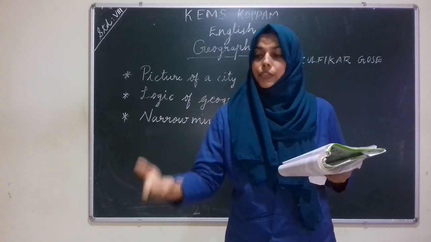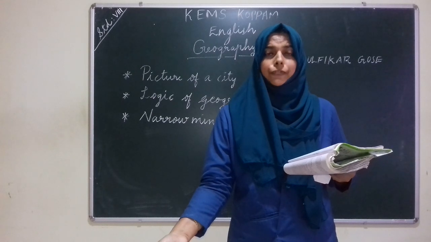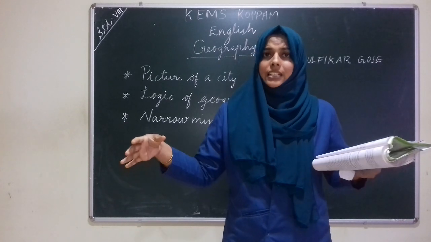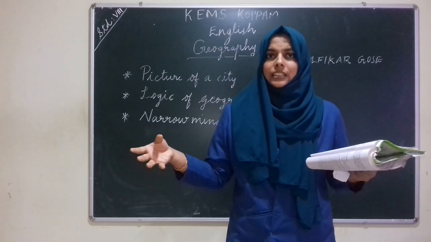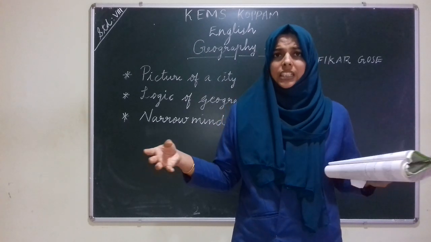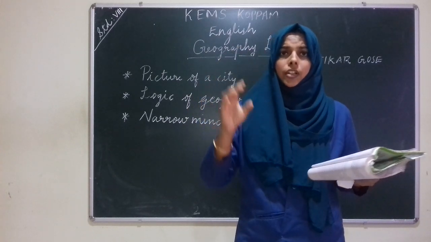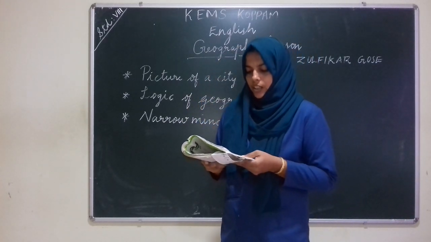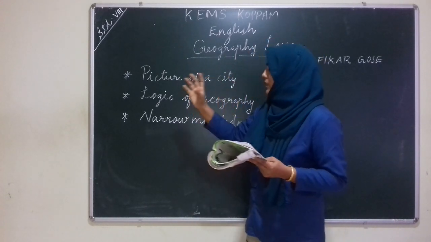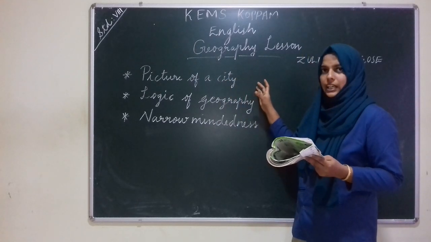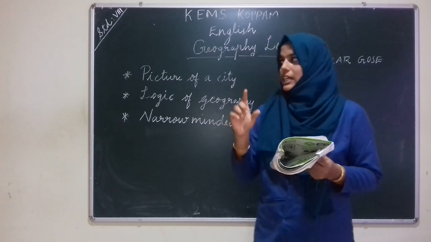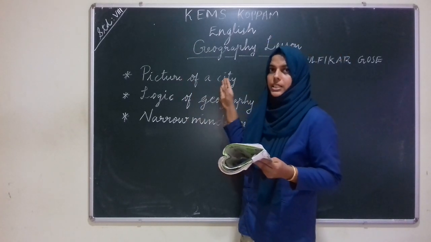The houses, the streets, the roads, everything under him, all were arranged in a random way. All were scattered and unplanned, and all were disordered. He could see this through the window of the jet. So when he reached 6 inches to the mile, he got a clear picture of a city. This is the explanation of the first stanza. The first stanza is saying about the picture of a city.